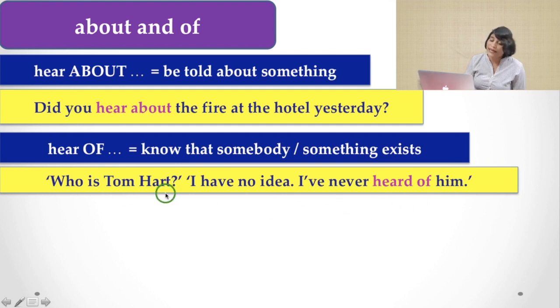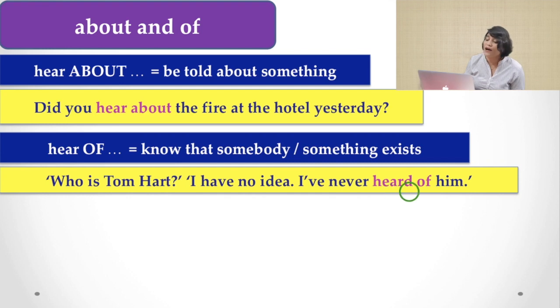So, in that case, if you don't know about the existence of something or somebody, you have to use hear of. So, hear about some incident which took place in the past. We are talking about this, and you may be told by someone about that thing, you have to use hear about. But hear of, that means you don't know whether something or somebody exists or not.